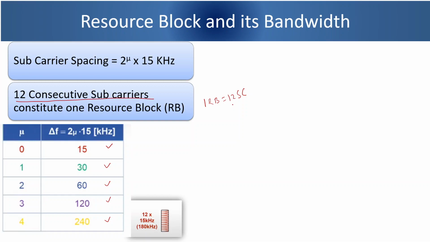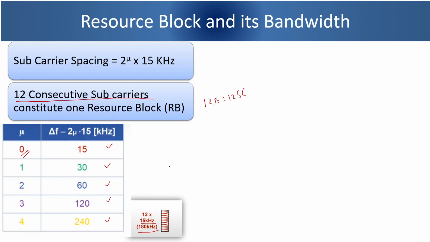Let us look at it visually. This picture is of a subcarrier with subcarrier spacing of 15 kHz, that is numerology 0, and let us calculate the bandwidth of resource block. The resource block is 12 consecutive subcarriers, means 12 into 15 kHz, that is 180 kHz will be the bandwidth of the resource block for numerology 0.